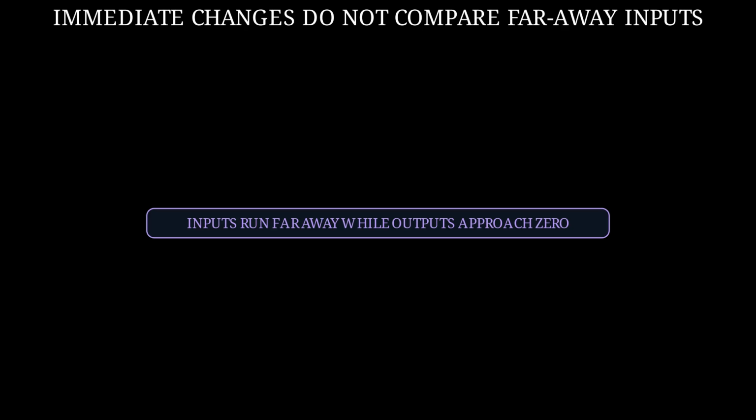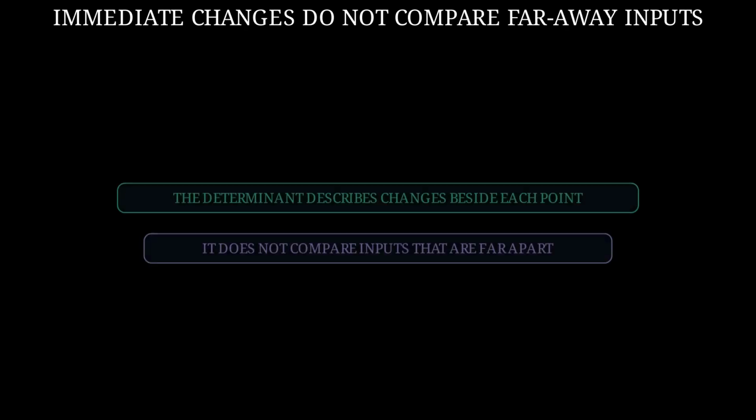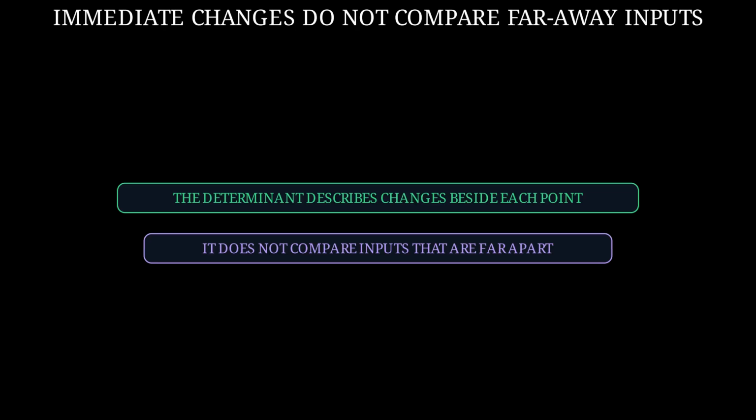The determinant describes immediate changes beside one point, not the relation between inputs far apart. The determinant describes the immediate changes beside a chosen point. It does not compare that point with another input very far away. So an undoing rule can work near every point even though no single undoing rule works for the whole map.